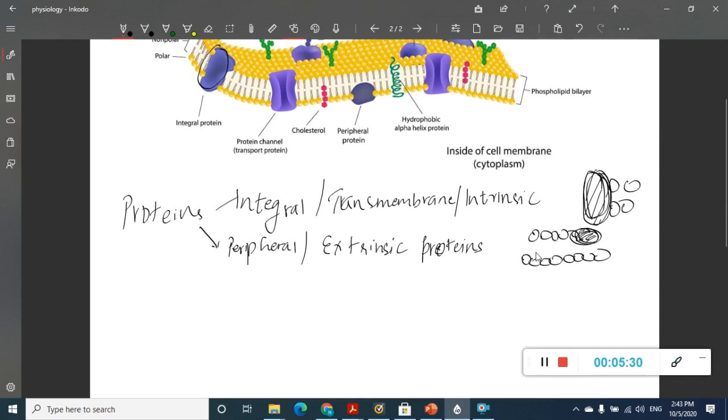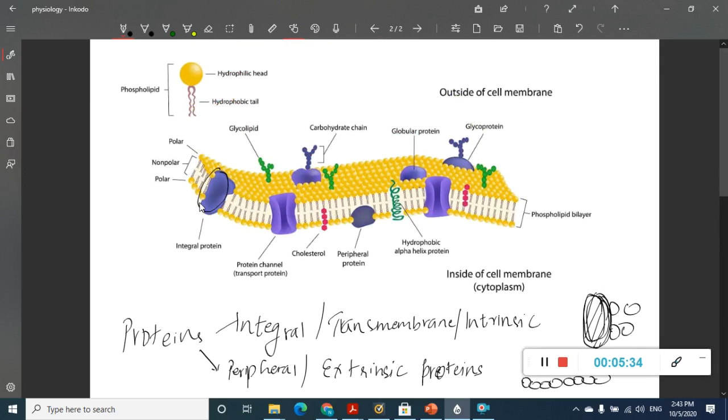These integral proteins are present through and through, and they are globular. They are amphipathic. They contain two ends: a hydrophilic end, and by the non-polar or hydrophobic end they interact with the lipids also.